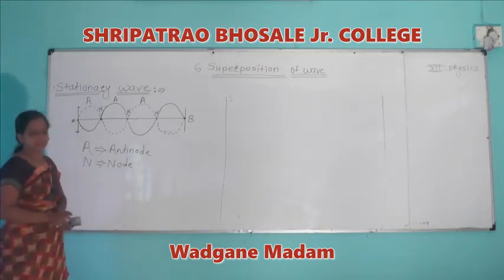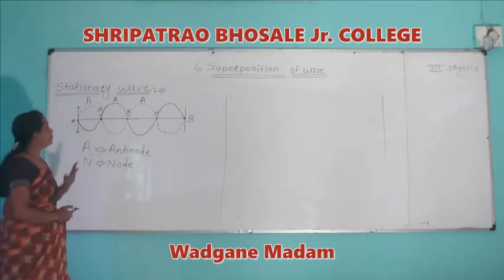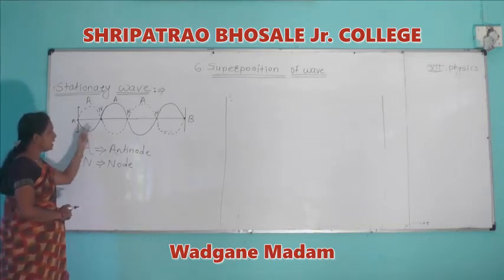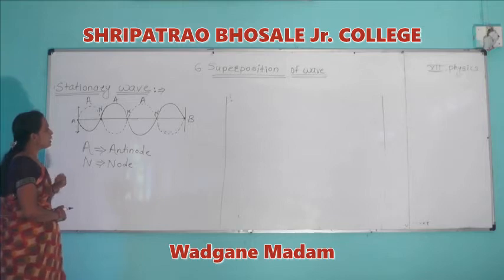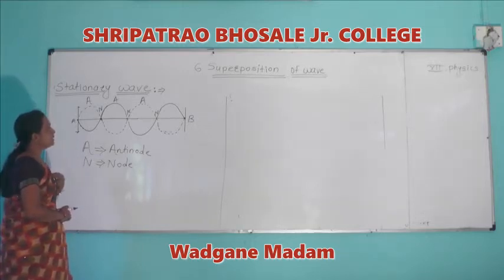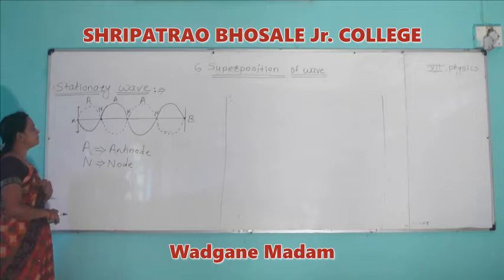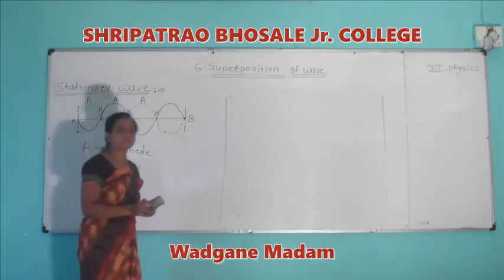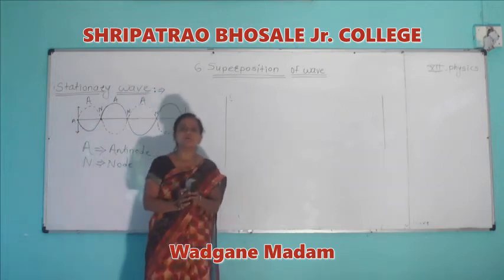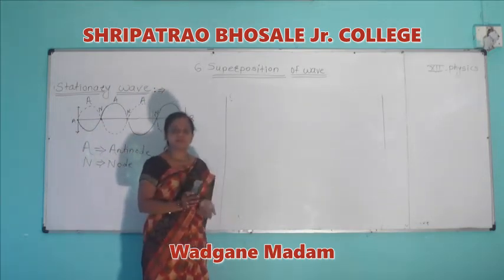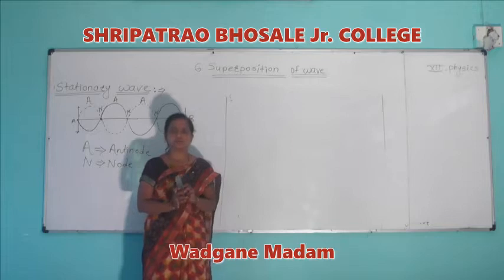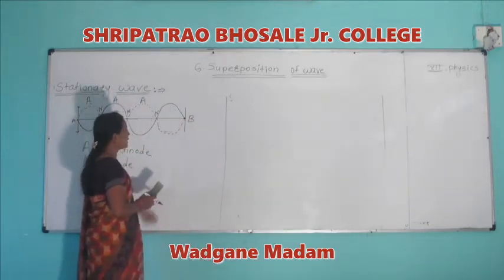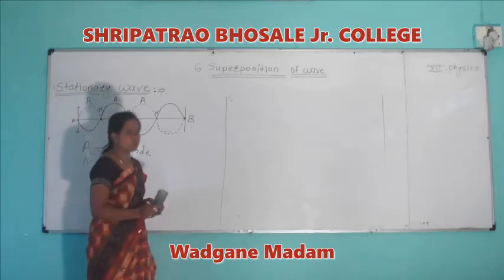Let us consider two simple harmonic progressive waves traveling along the same path and interfering with each other in opposite directions. Then nodes and antinodes are formed. A node means the point at which the amplitude of vibration is zero, and an antinode means the point at which the amplitude of vibration is maximum.